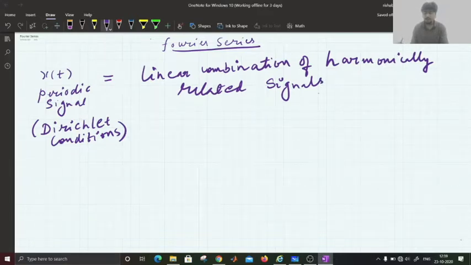Any periodic signal can be represented as a combination of some signals. Let's call them harmonically related signals.